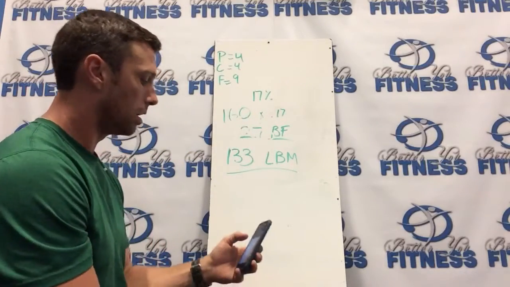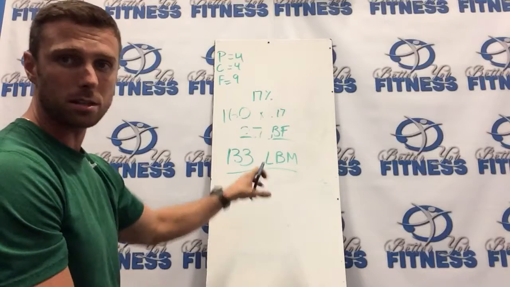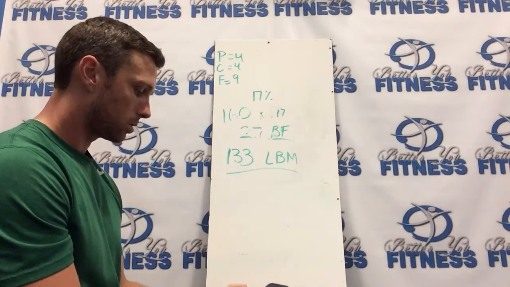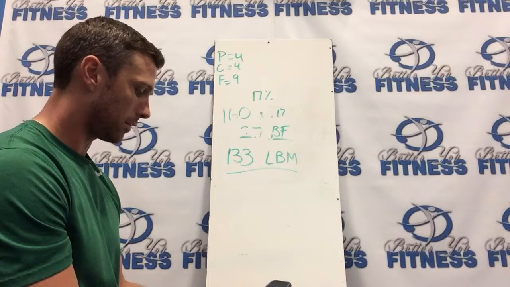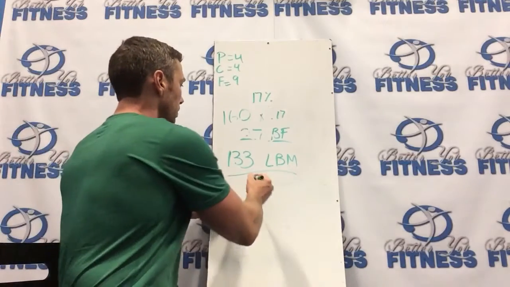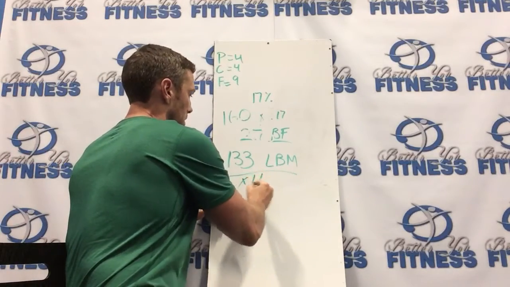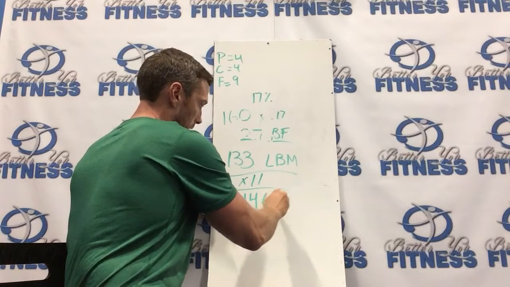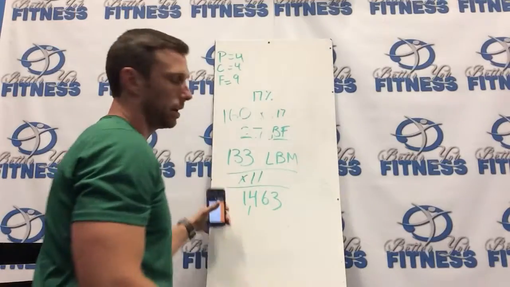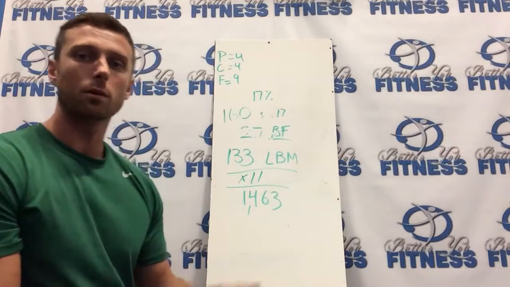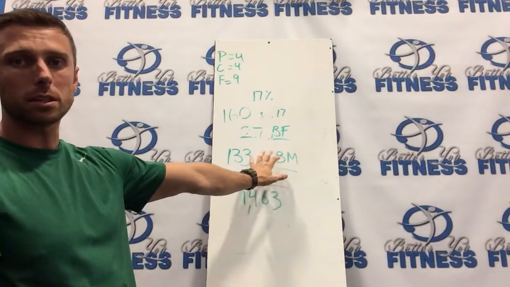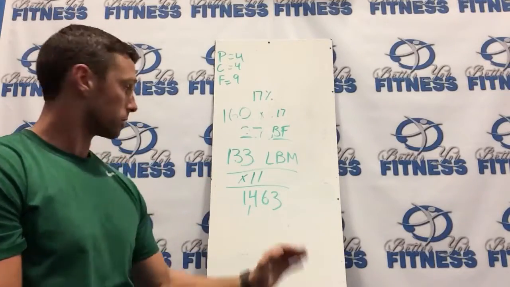So what you're going to do is take your lean body mass number, the 133, and multiply it by 11. So 133 times 11 gives us 1463. That is the calorie requirement for this individual to feed the lean body mass that they have right now. So this is their calorie intake.